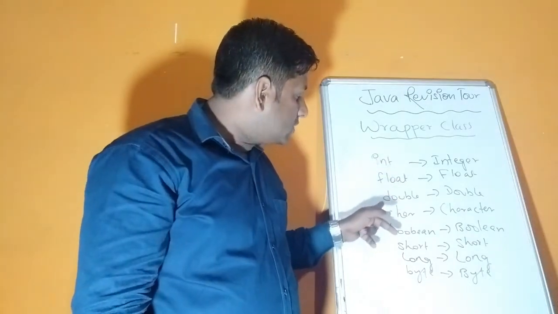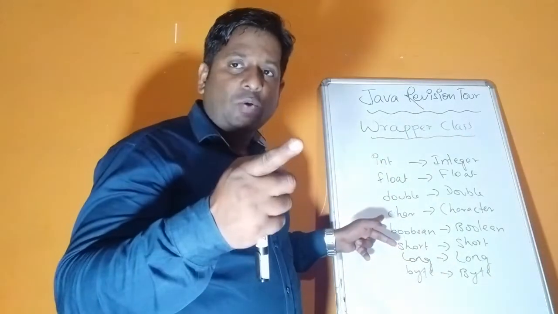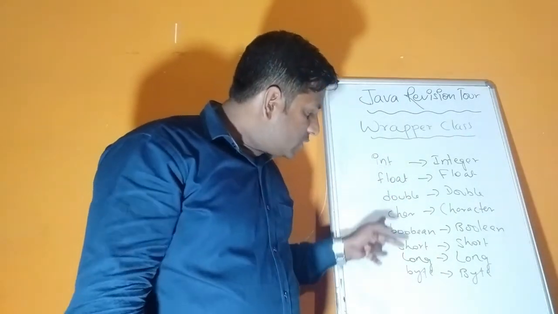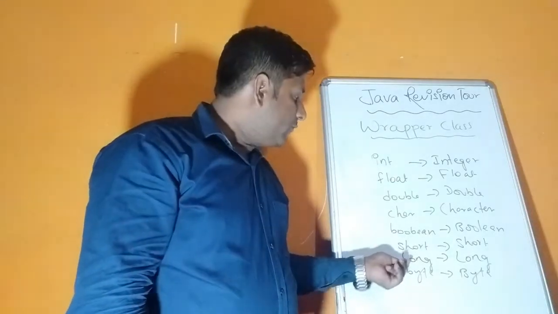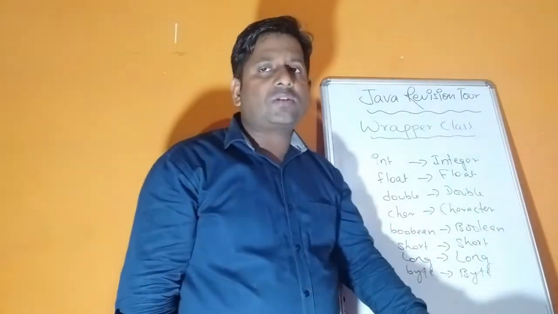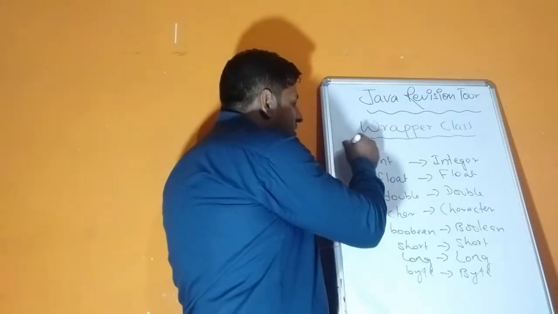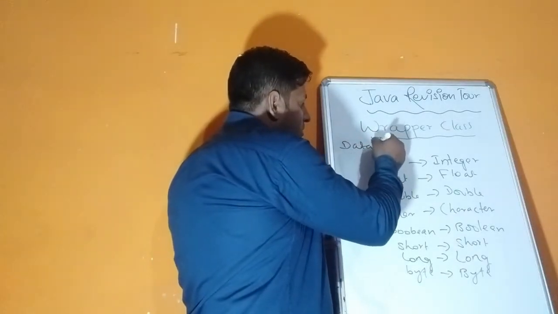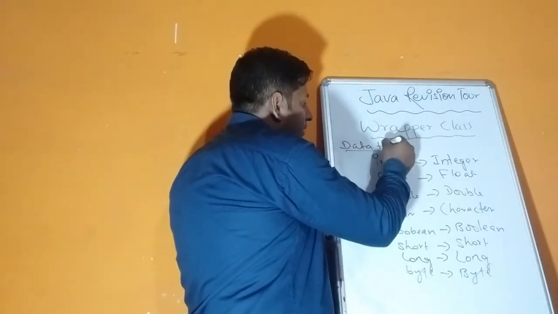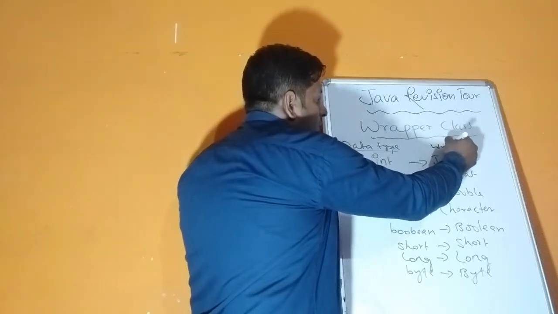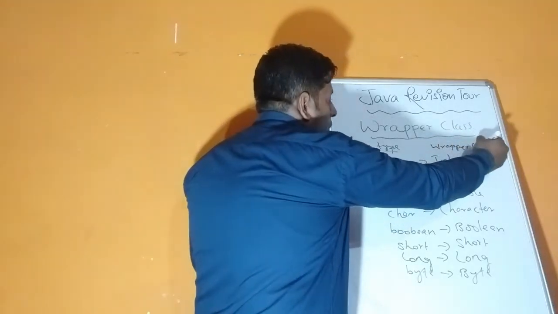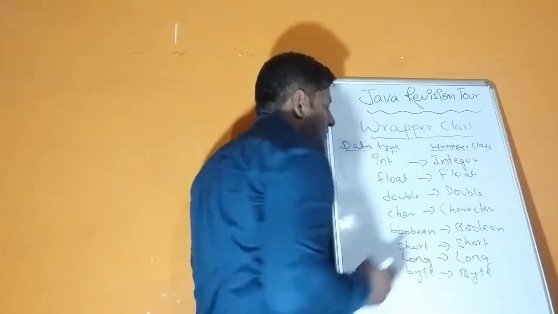Same way for float, double, char. For char it is Character, okay, C is capital. And for the rest of all the data types, you can see the first letter is capital in case of wrapper class. So this is the data type, and this is their corresponding wrapper class.